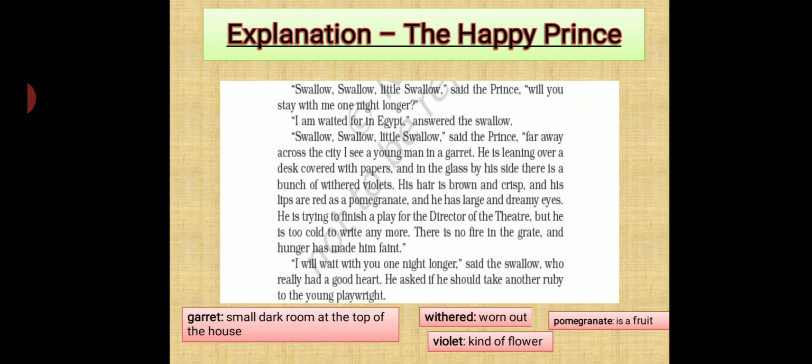And further, the swallow asked the Happy Prince if he should take another ruby stone to give to the young playwright. Playwright is the person who writes the play, just like he had given to the old lady. So the swallow himself asked the Happy Prince whether he needed to go and give another stone to this playwright fellow. Okay, children. Grate is a fireplace, I have already explained that. Faint means weak. So children, here I end with the explanation of the story.